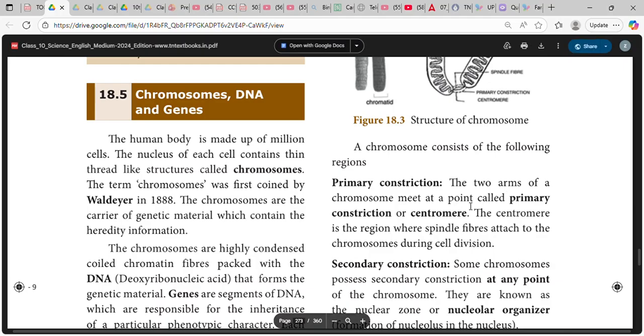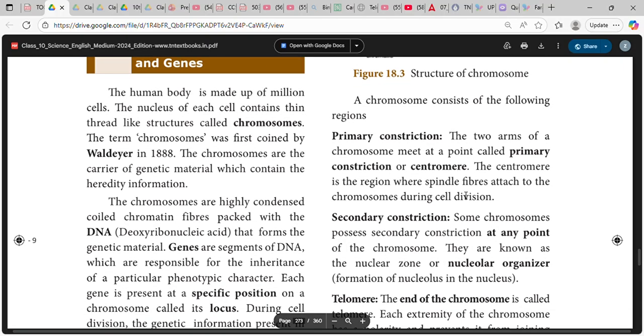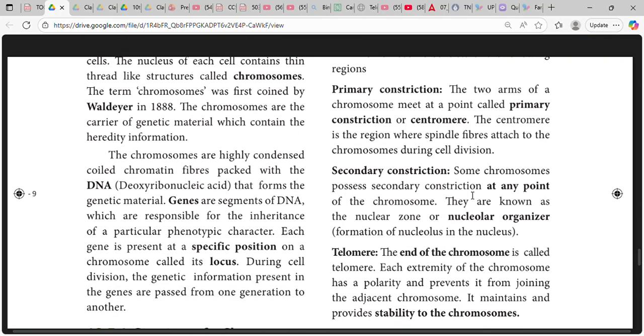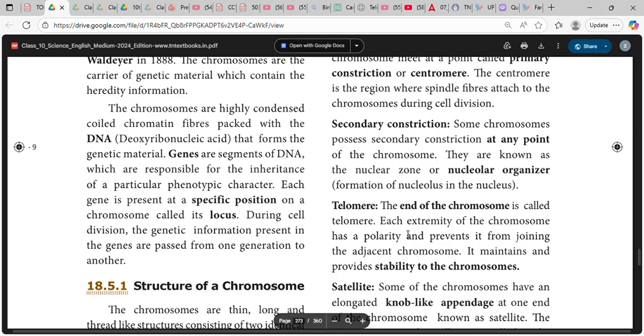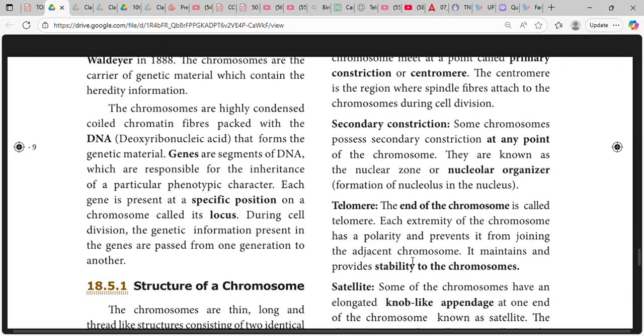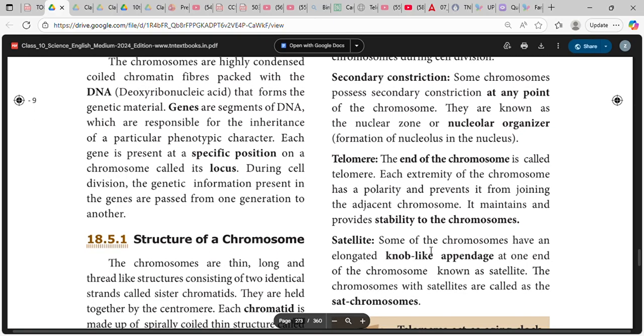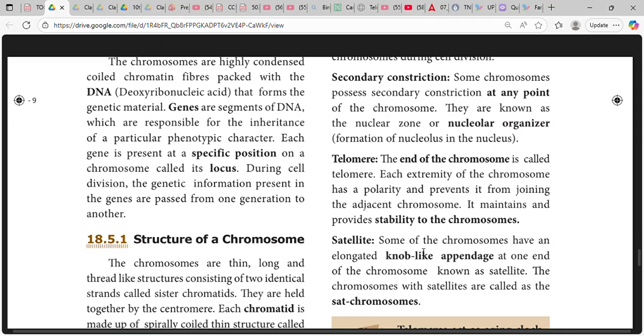The two arms of a chromosome meet at a point called the primary constriction or centromere. Some chromosomes possess a secondary constriction at some point of the chromosome. They are known as the nucleolar zone or nucleolar organizer. Telomere: the end of the chromosome is called the telomere. Each extremity of the chromosome has a polarity and prevents it from joining the adjacent chromosome. It maintains and provides stability to the chromosomes.